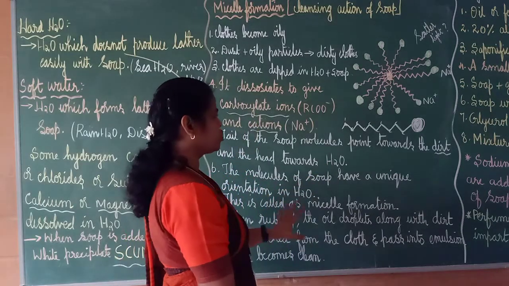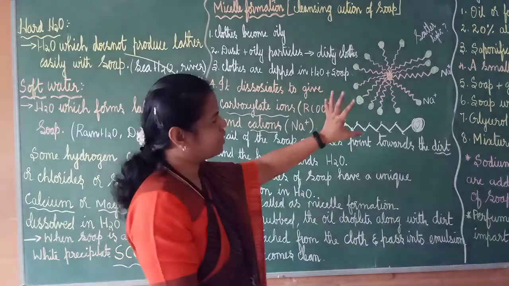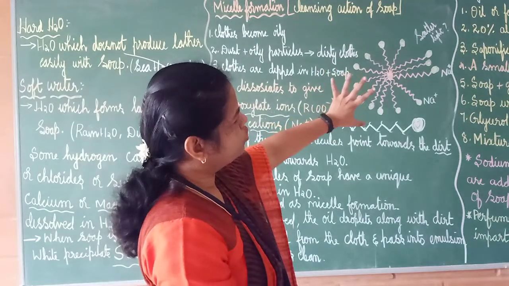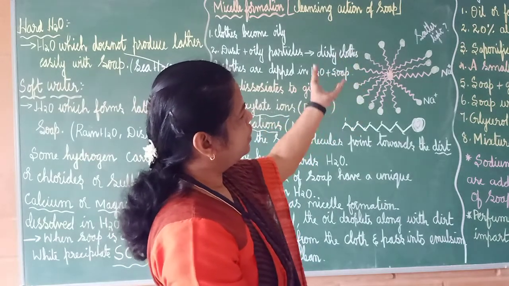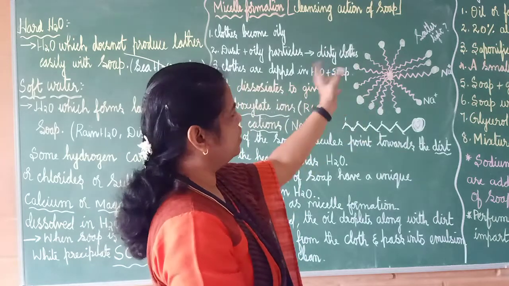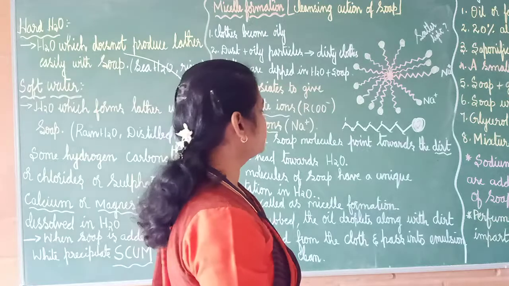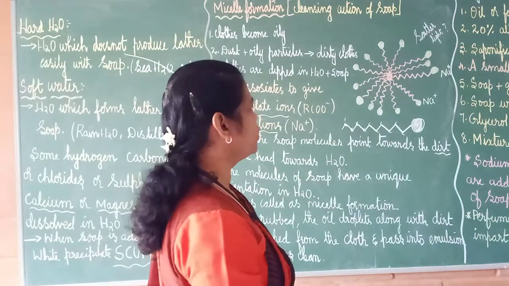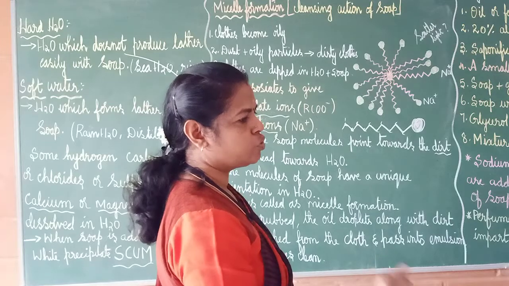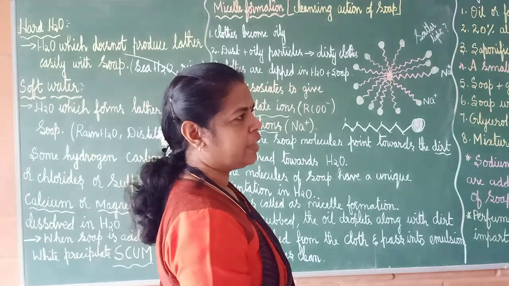The molecules of soap, now see, there is a specific pattern, no? In this pattern, all the soap molecules will go and they will surround the dirt like this. This is called as one orientation. They are orienting, no? So this is some unique orientation in water takes place. That is the reason when you are putting soap to a cloth, what happens?